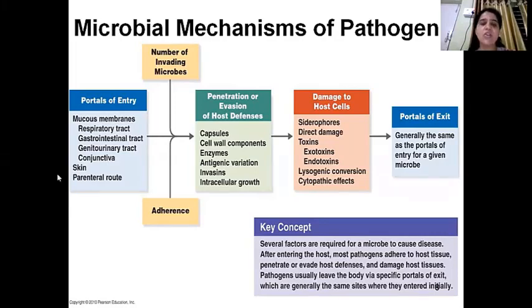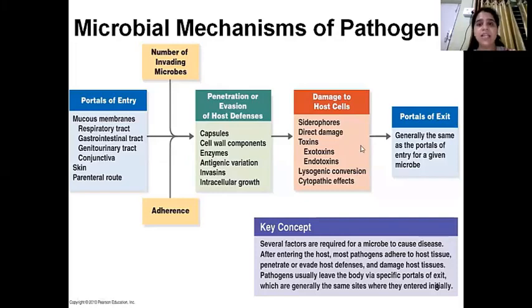So these are the penetration routes. It may be capsules for attachment, because once they enter, the microbe has to surpass phagocytosis, otherwise it will get easily removed. So all these mechanisms help that particular microbe to remain in the body for a long period of time and to overcome the immune defense mechanism.